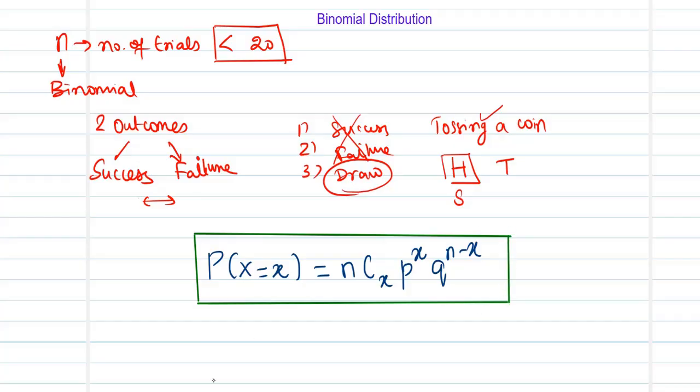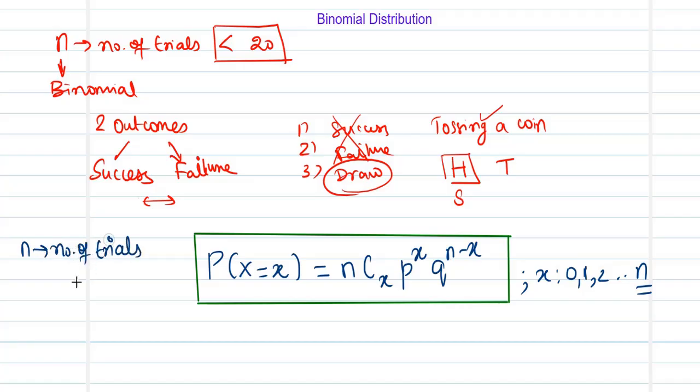Now this is just a formula, but we need to specify where this formula is going to be valid, unless then it is not going to be of any use to us. So the validity of this formula is for x varying between 0, 1, 2 up to the finite number of times the action is being repeated, which is going to be n. So be very careful about it. You can perform the action for 0, 1, 2 up to n. Now coming to the terminologies or the quantities involved in this formula. Already we know about n. What does n stand for? n stands for the number of trials.